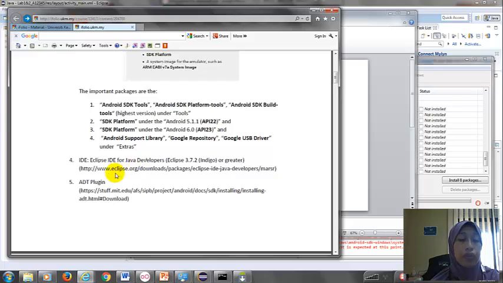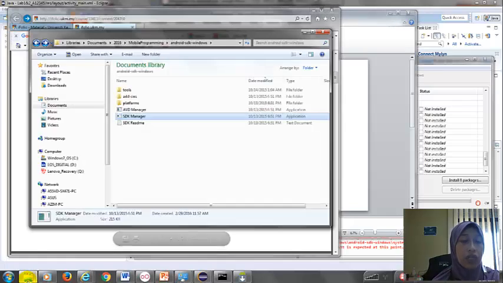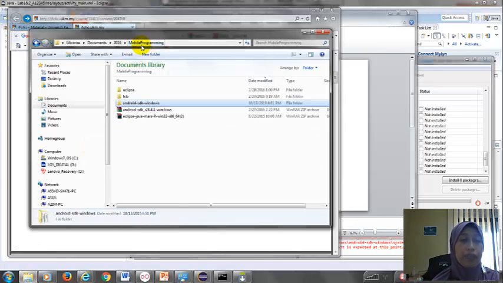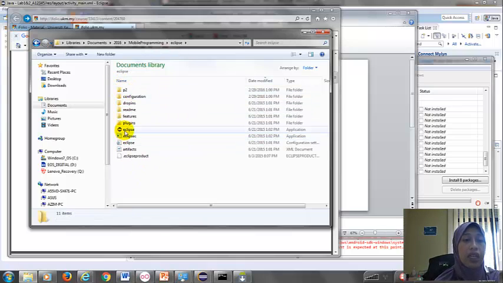So all you have to do is go to this link and download the software here, the IDE. Where you have downloaded it, for example here you have downloaded the Eclipse, you have to extract the Eclipse here and then you just open it.